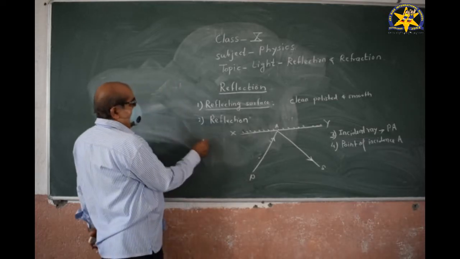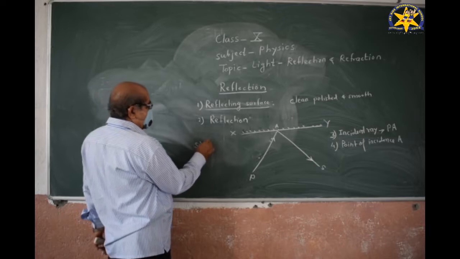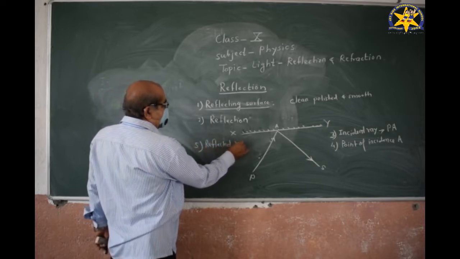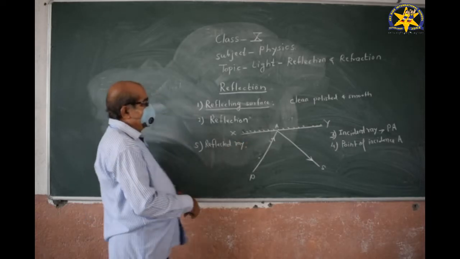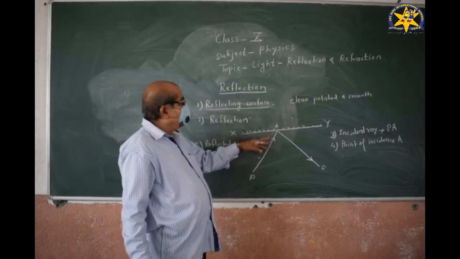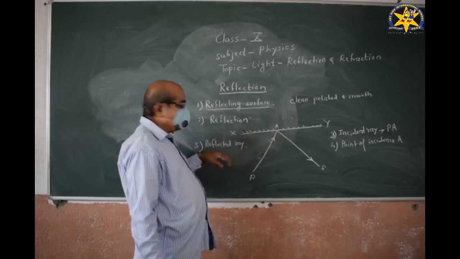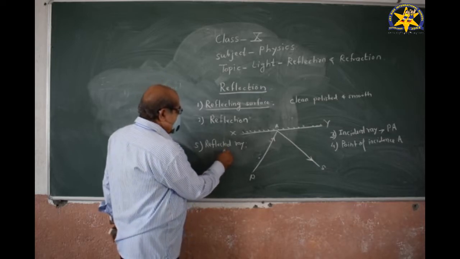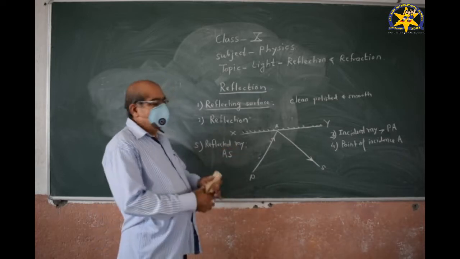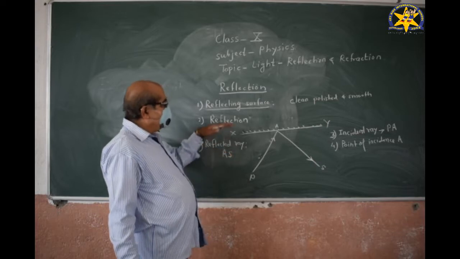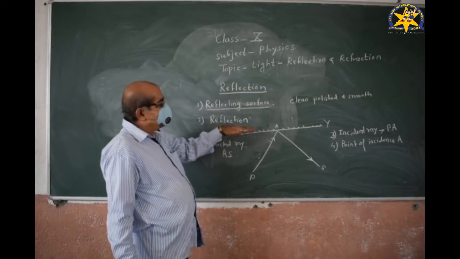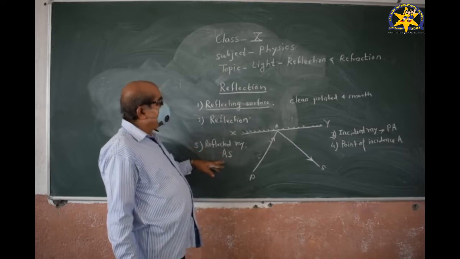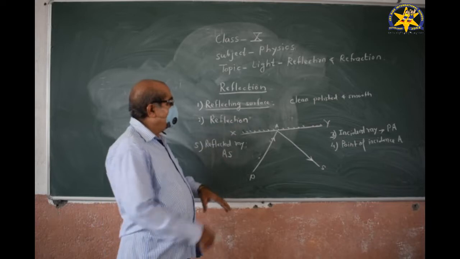Then fifth, we define what is meant by reflected ray. The reflected ray is defined as the ray coming back from the reflecting surface. Thus, AS is the reflected ray. The ray coming from the reflecting surface is called the reflected ray. Thus, AS is the reflected ray.